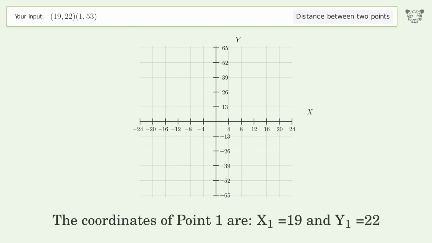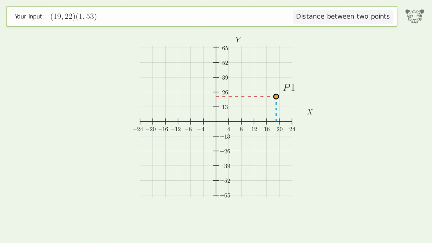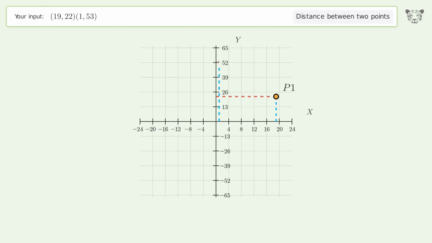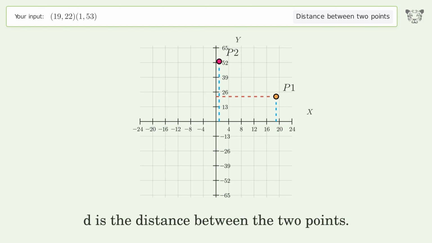The coordinates of point 1 are x1 equals 19 and y1 equals 22. The coordinates of point 2 are x2 equals 1 and y2 equals 53. D is the distance between the 2 points.